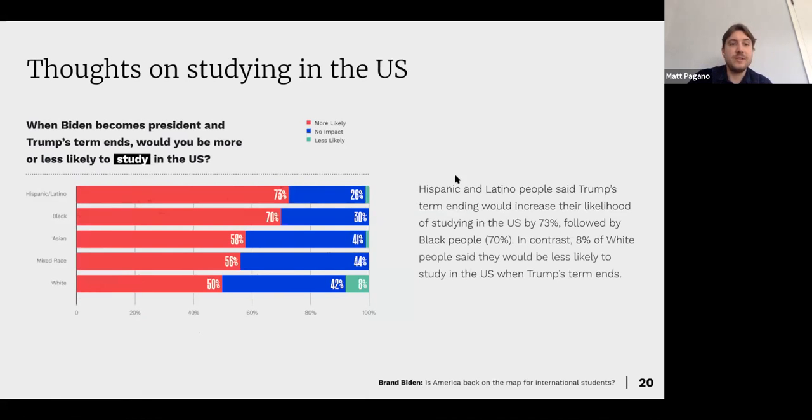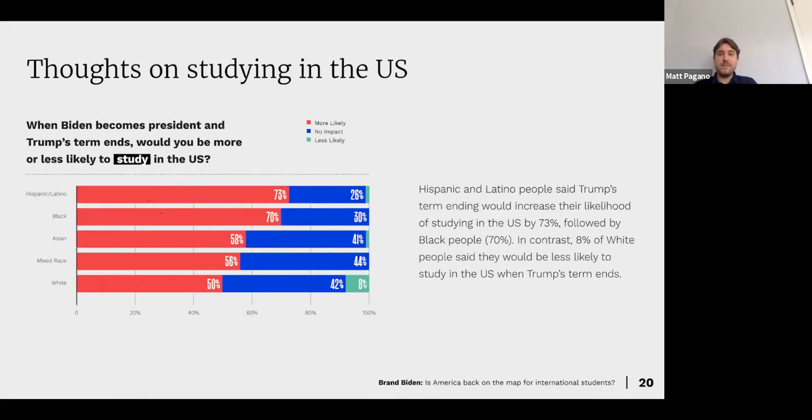When Biden becomes president and Trump's term ends, would you be more or less likely to study in the US? So again, when we look at these questions, I talked through Hispanic and Latino earlier, how it was interesting in terms of checking on the generational side of things, how registered voters, especially in the states of Florida and other southern states, had voted pretty highly for Donald Trump. But it seems like their younger generation, their children, are more so siding with Joe Biden and studying in the US moving forward. So we can see they were the highest at 73%, followed by Black people at 70%.